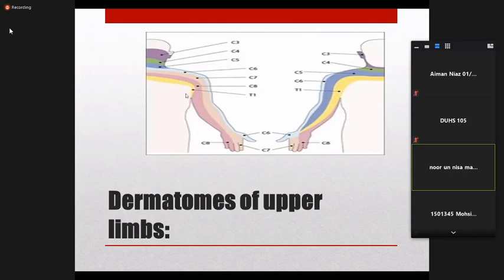The middle is supplied by C7 at the back, and in front it is supplied by C5 and T1. T1 is at the level of the thoracic 1 vertebra, and it also supplies part of the axillary region. Only at the back does it supply the T1 level of the trunk. At the front it also supplies a part of the upper arm and the axilla. This is the dermatomal supply of the upper limb.